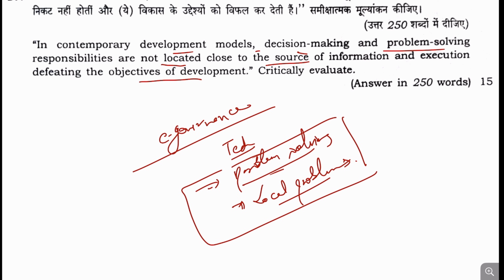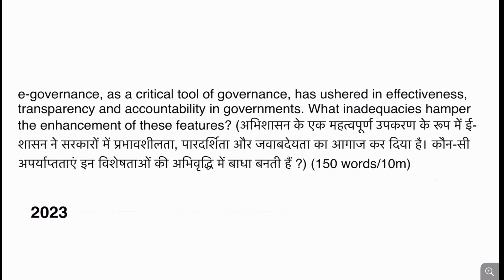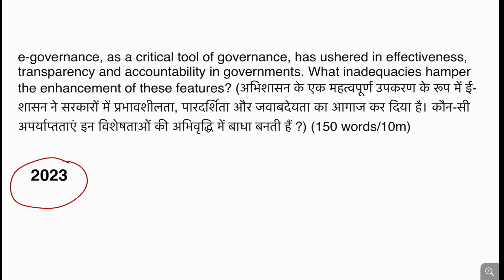This question I can say is easy to moderate to answer, though giving some data and facts will be a challenge here. If we see in 2023 also, a question has been asked on e-governance as a critical tool for governance, which has ushered in effectiveness of transparency and accountability in government.